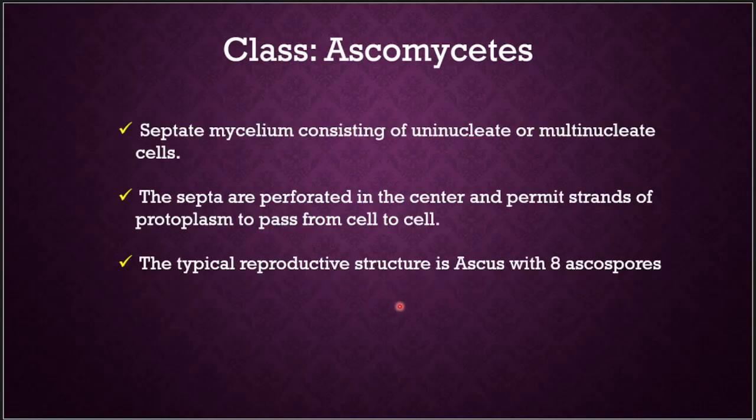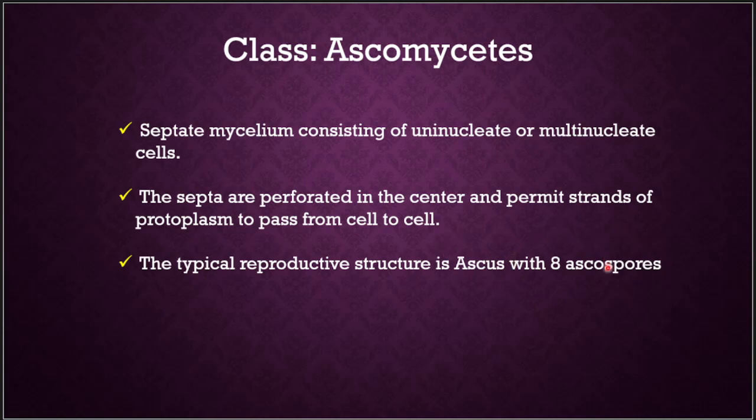Then Ascomycetes have septate mycelium consisting of uninucleate or multinucleate cells. This is very important to distinguish between Basidiomycetes and Ascomycetes. In Basidiomycetes we can see binucleate cells, but in Ascomycetes we can see uninucleate or multinucleate cells. The septa are perforated in the centre and permit cytoplasmic streaming, and the typical reproductive structure is the ascus with 8 ascospores.